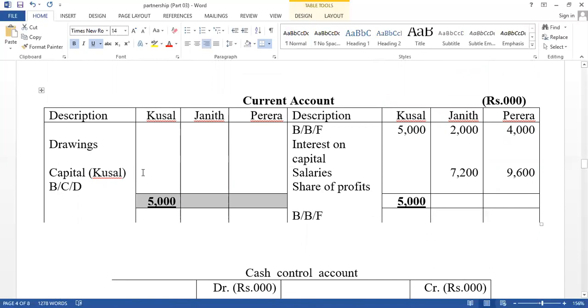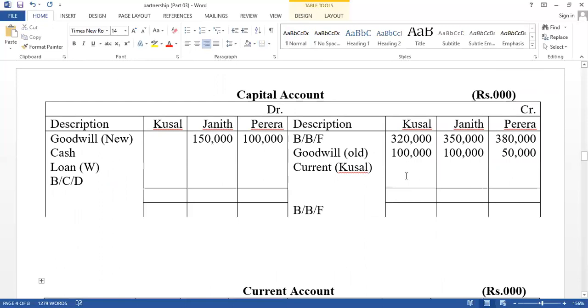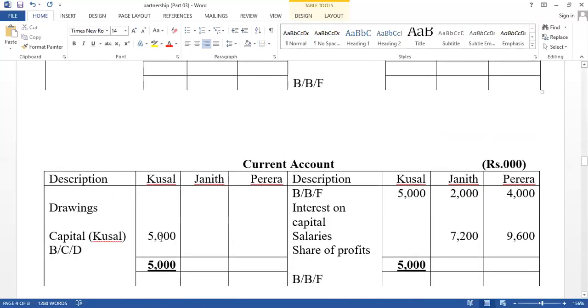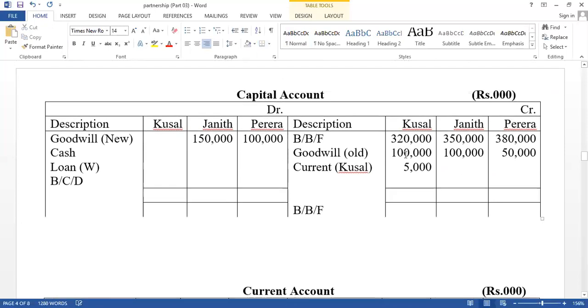Therefore, here as Kusal's capital account, the difference value is 5,000. Here there is no value. Current account debit, capital account credit. Here as current account, the name of the other account, 5,000. There is a double entry: current account debit, capital account credit.